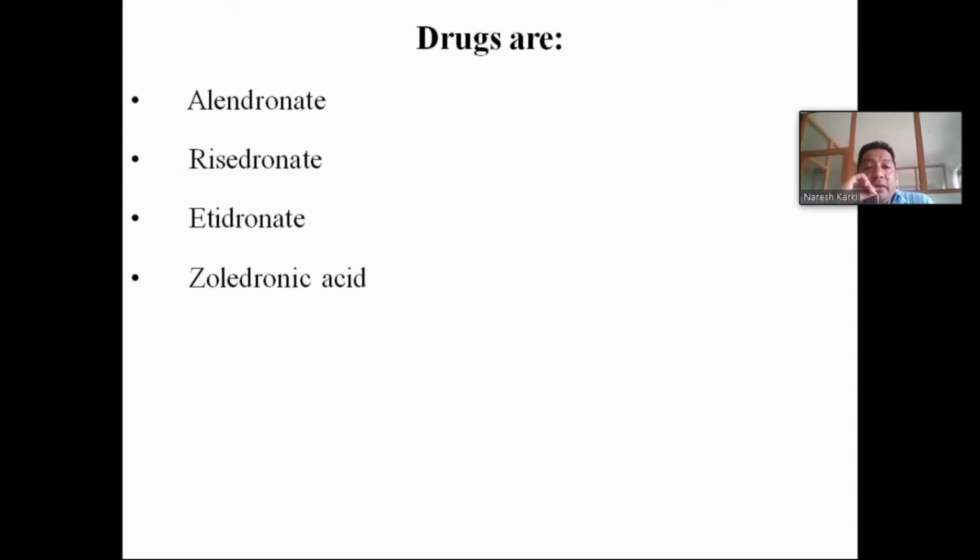So I will repeat it again. The bisphosphonates are analogs of pyrophosphate, and the drugs that come under them are alendronate, risedronate, etidronate, and zoledronic acid. One other drug is also there, that is pamidronate. Most importantly, you have to remember the two drug names, alendronate and etidronate, and if you have to remember only one drug, it should be alendronate.